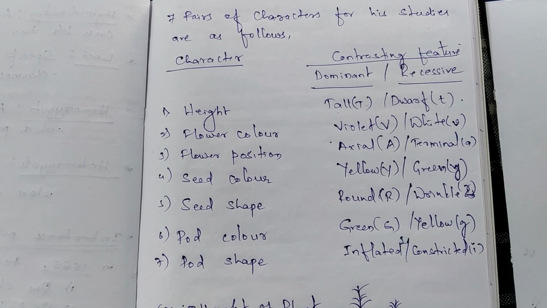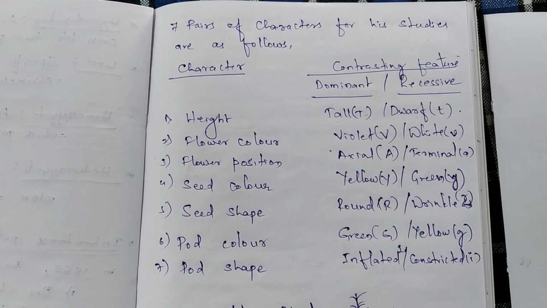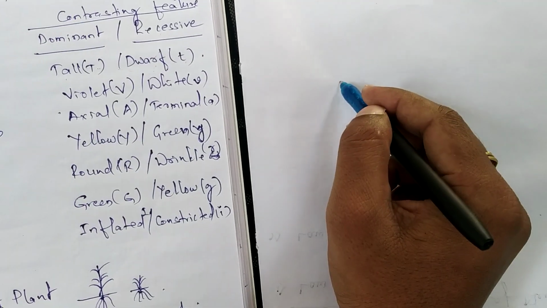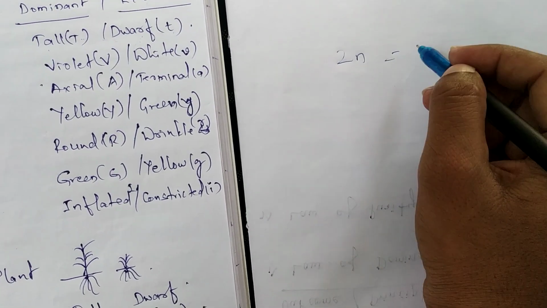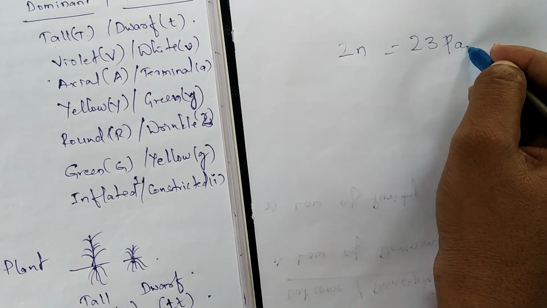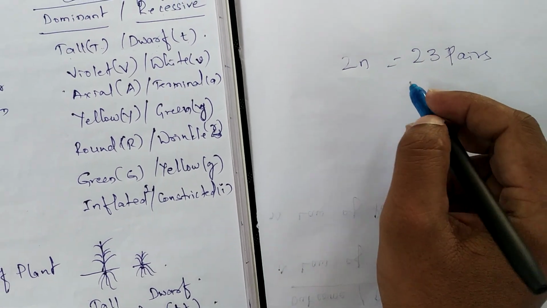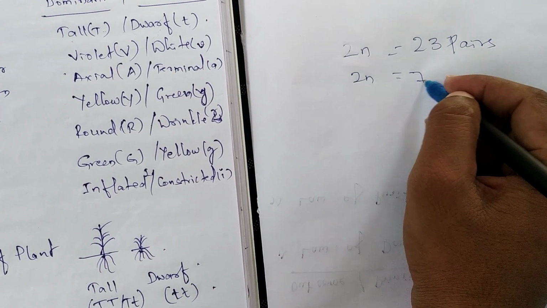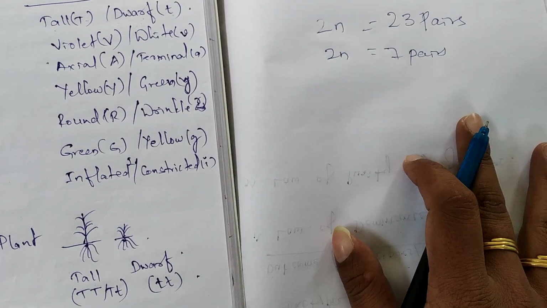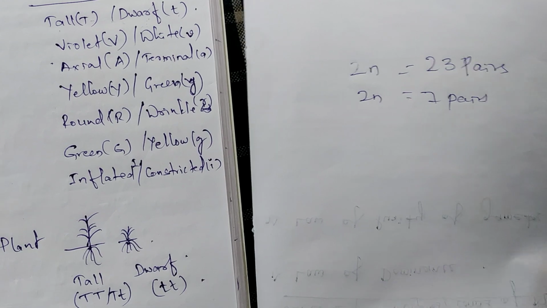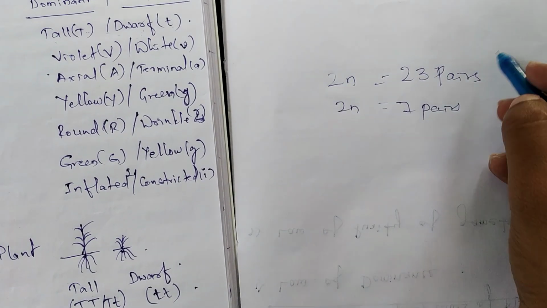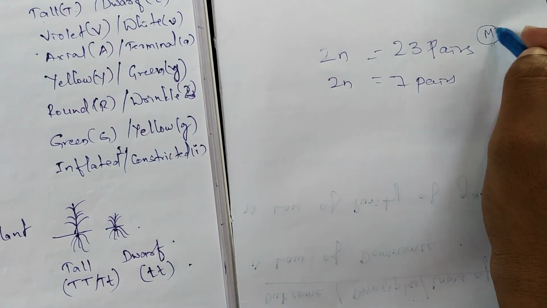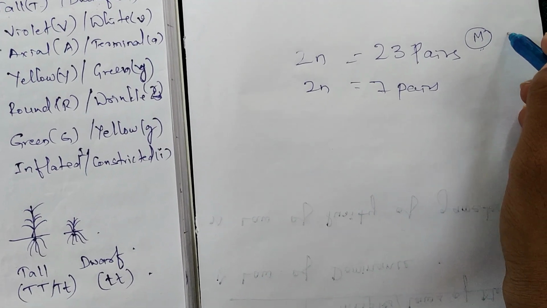Here, we are very familiar that in all sexually reproducing organisms they have a diploid set of chromosomes. Diploid 2n, that is 23 pairs of chromosomes in human beings. Like that, garden pea plants also have a diploid set of chromosomes, that is 7 pairs of chromosomes. In human beings, out of these 23 pairs, 23 chromosomes are inherited from the maternal side, and the remaining 23 chromosomes are inherited from